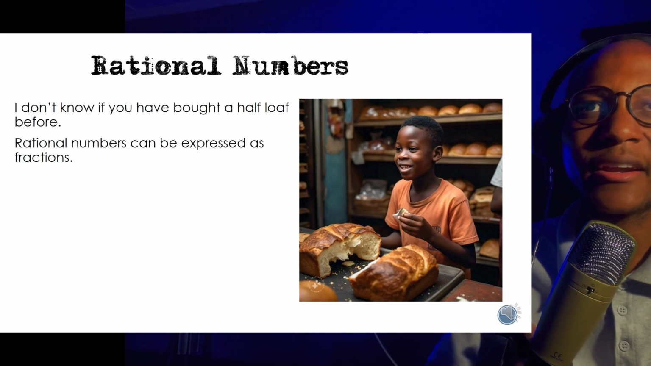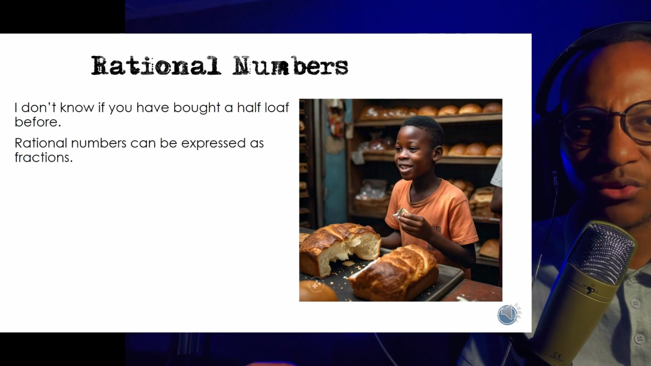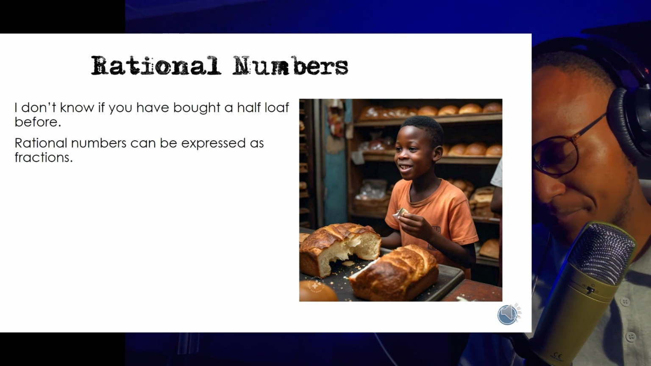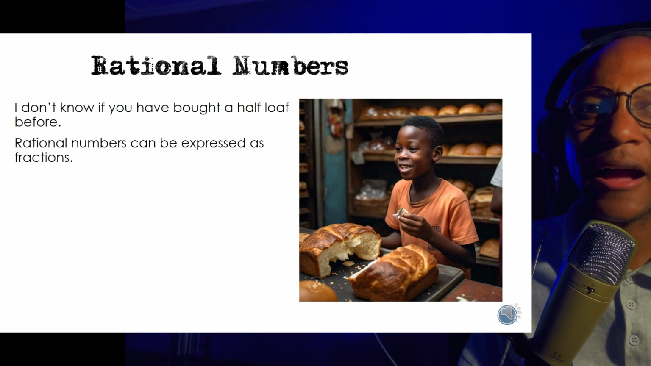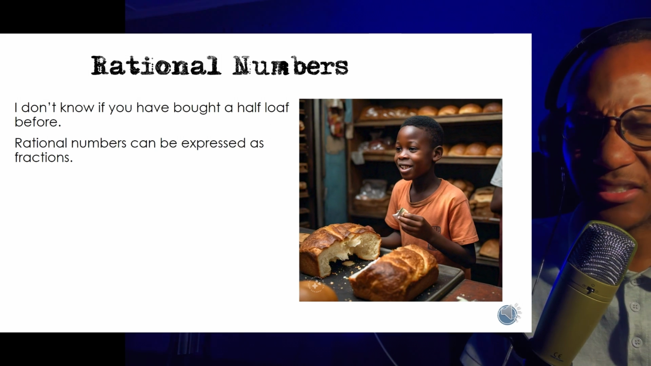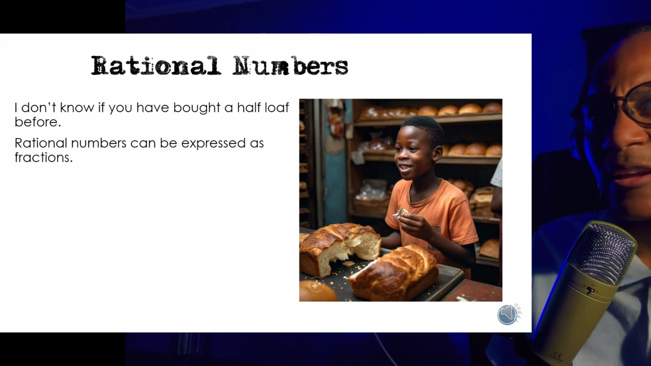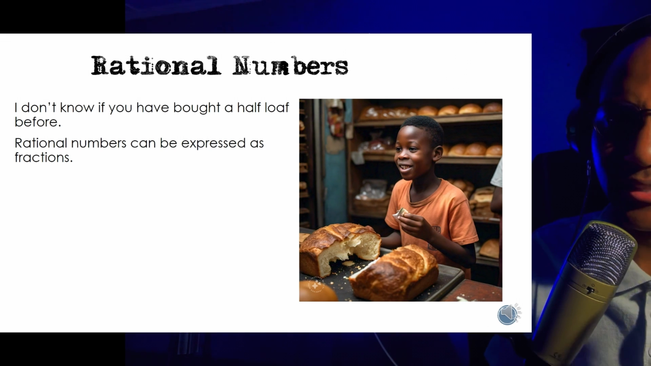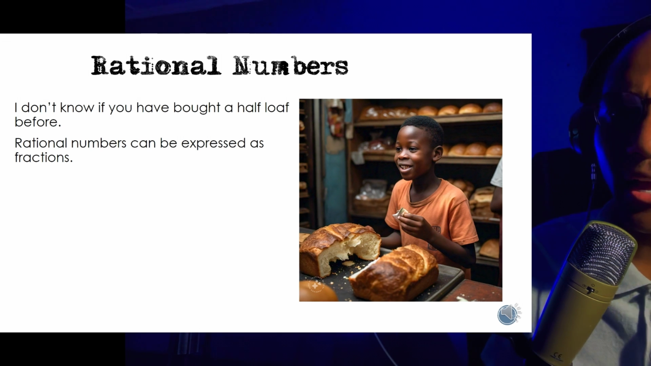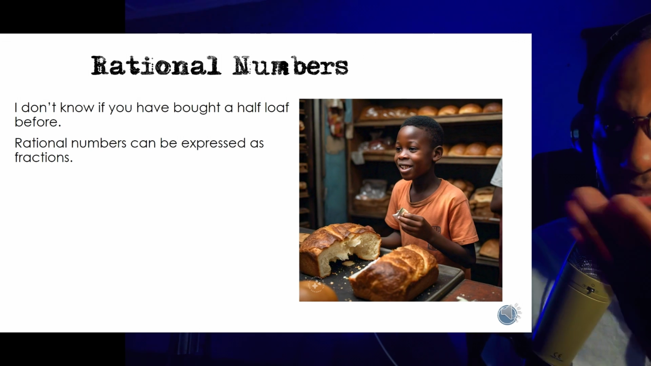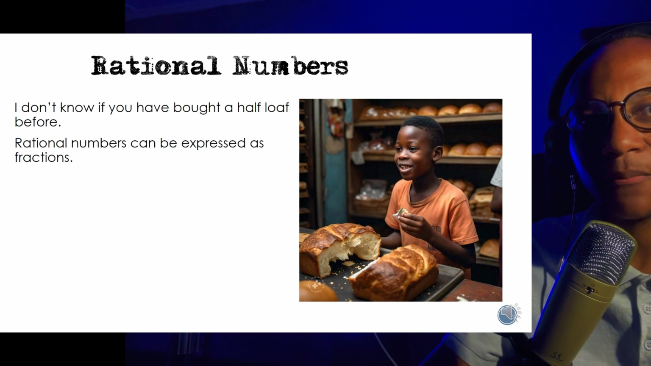Then we have what we call rational numbers. I remember, I can basically say almost all my life I've lived in places where they sold half breads, half loaf. I don't know where you grew up, but where I grew up, they sell half loaf, so you can literally go to the shop and say I want half bread.